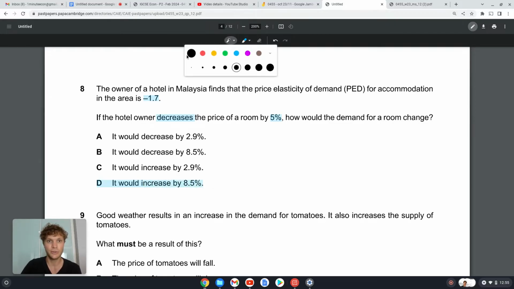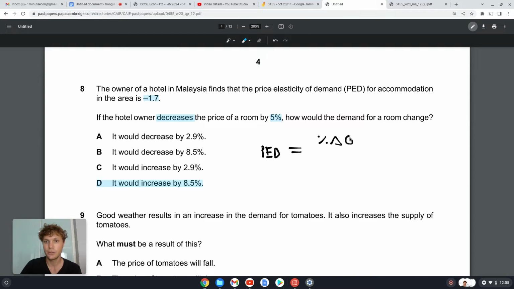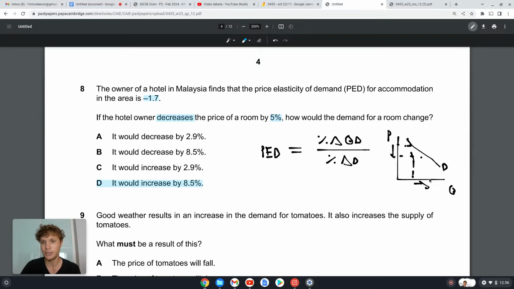And I'm going to quickly draw that for you guys, because I think this is a good opportunity to zoom in and focus on elasticities. Price elasticity of demand is percentage change in quantity demanded over percentage change in price. We know that demand is downward sloping, so a negative relationship between price and quantity. When price goes down, quantity demanded is going to increase.